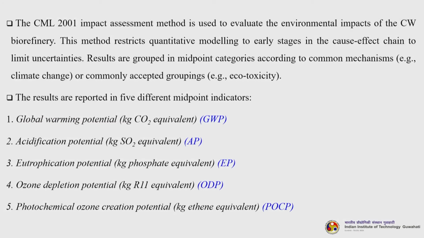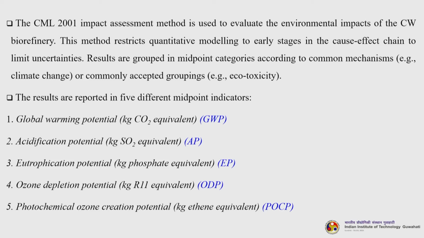Now, the CML 2001 impact assessment method is used to evaluate the environmental impacts of the CW biorefinery. This method restricts quantitative modeling to early stages in the cause-effect chain to limit uncertainties. Results are grouped in midpoint categories according to common mechanisms, as for example climate change, or commonly accepted groupings, as for example ecotoxicity. The results are reported in 5 different midpoint indicators.